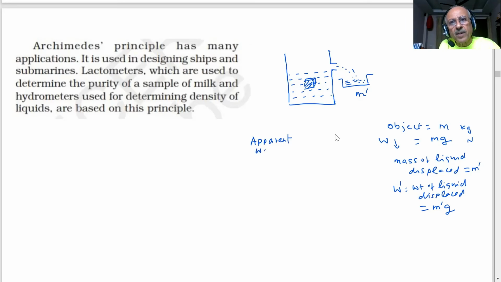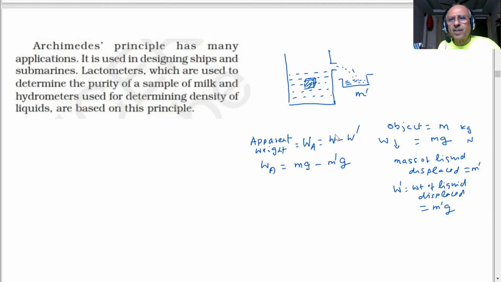What will be the apparent weight, student? I'm saying this is W, this is W dash. The apparent weight WA, how much will it be? The apparent weight will be equal to the loss in weight, which will be how much then? W minus W dash. Is it clear? Yes, sir. The body has become less. How much less in weight? Equal to the weight of this, which is m into g minus m dash g.